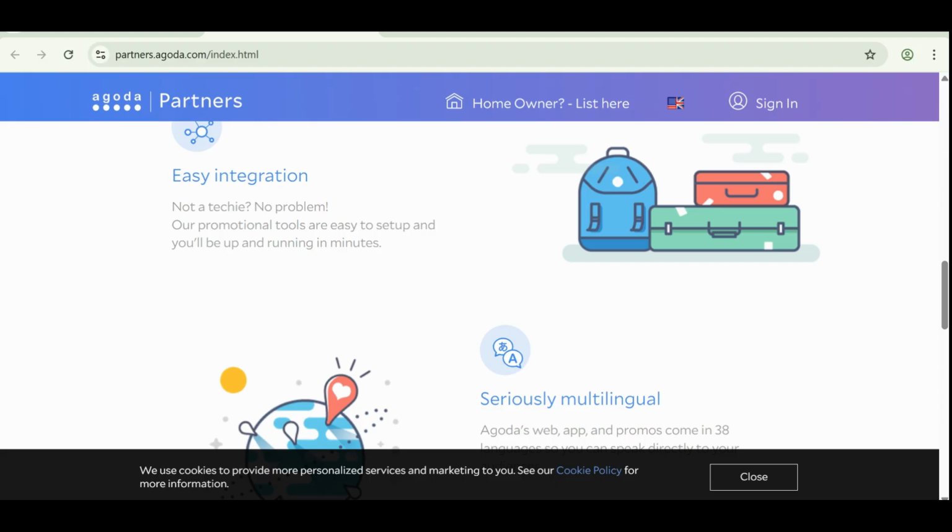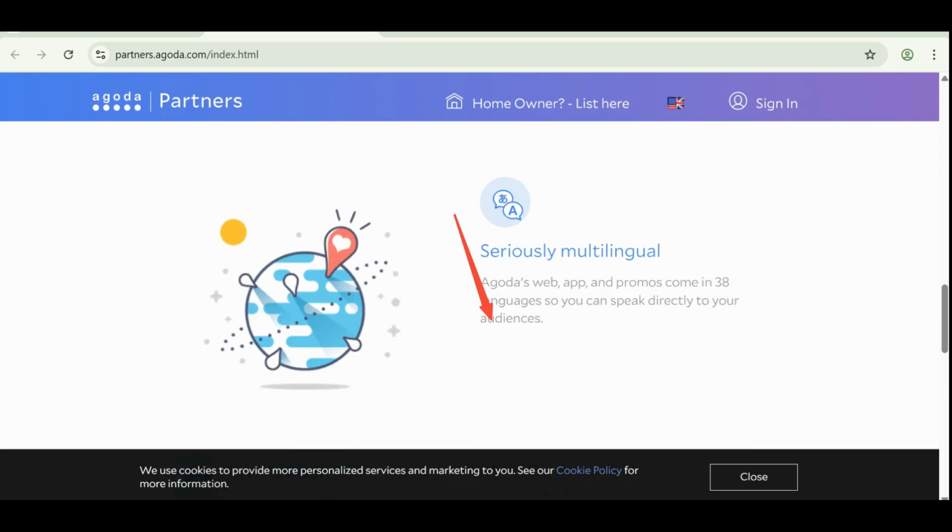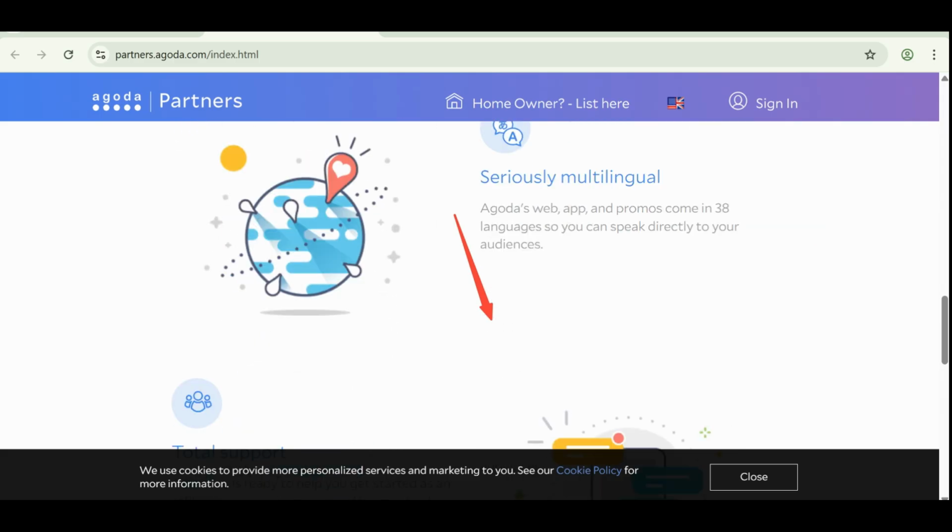Also, there is easy integration. If you want to look at how you can integrate it, you can come and read all this information. And after reading all this, you also have multilingual support, which means you can use more than one language on your platform while doing the affiliate marketing activities.